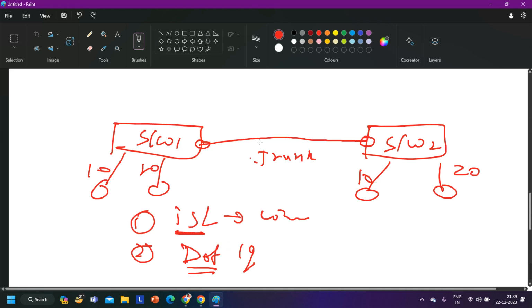So if I want to configure this interface as trunk, before configuring it I have to define the encapsulation protocol, which is going to perform tagging. Let's say here the encapsulation protocol is .1q. Here also the encapsulation protocol is .1q, and .1q and ISL are not compatible with each other. So if you configure .1q, on both sides you have to configure the same encapsulation protocol. If you are using ISL, on both sides you have to configure ISL.